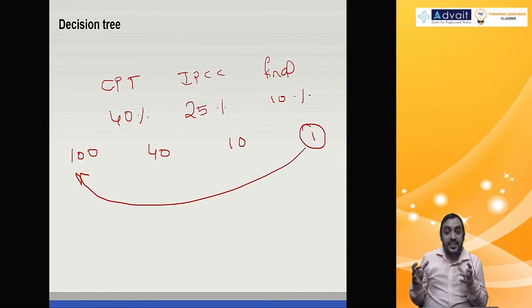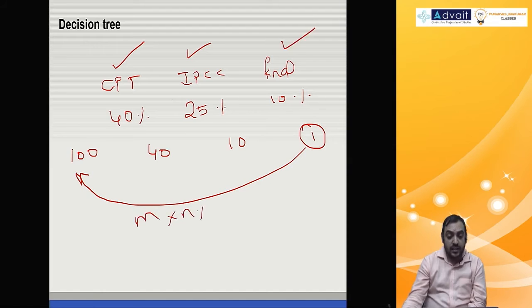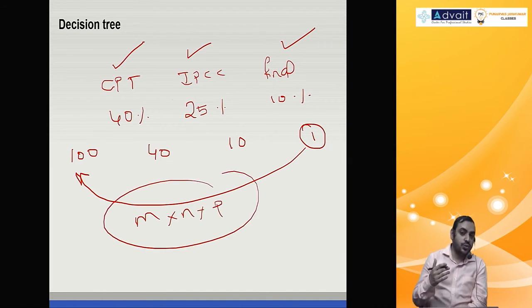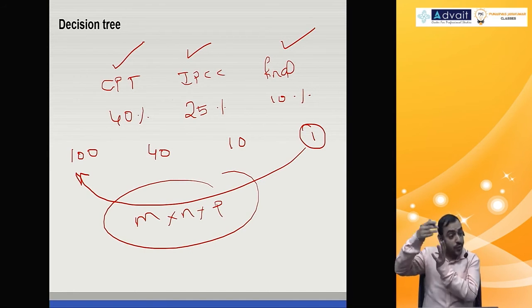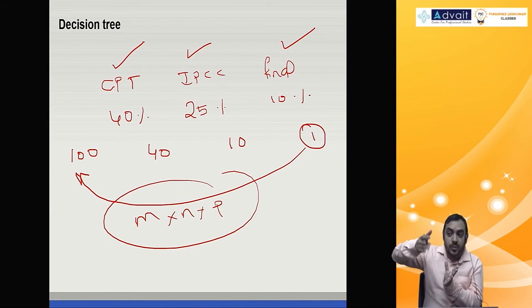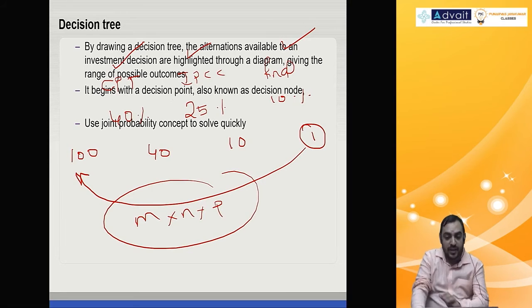Cumulative probability, joint probability. If one event can be done in m ways, another event in n ways, another event in, let's say, p ways, then all of them can be done in m into n into p ways. So first year cash flow with one probability, second year cash flow with one more probability, then you multiply all of them, you get the joint probability. Scenario analysis. Fine? So let's do a problem based on that.